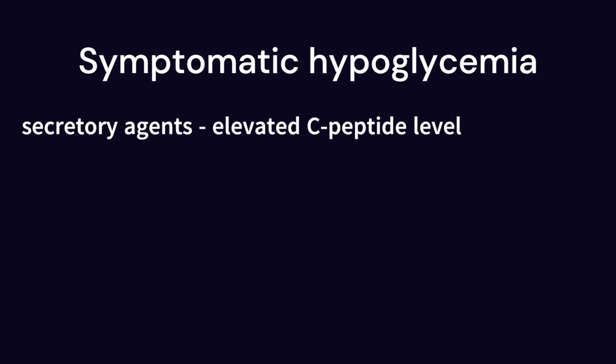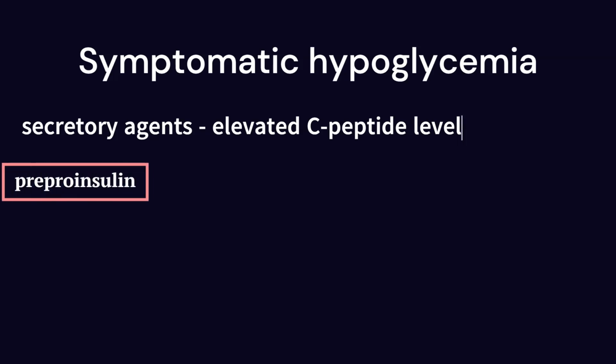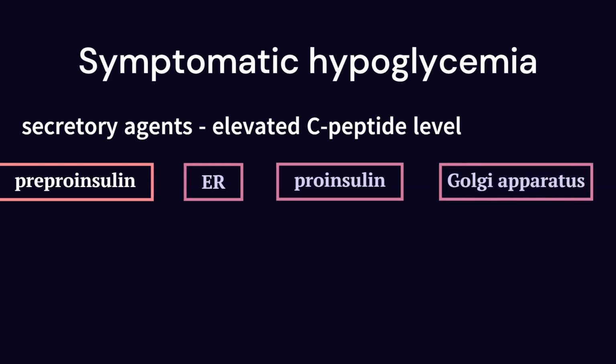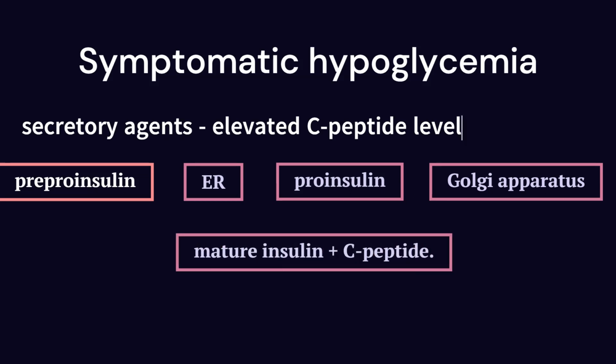Insulin is synthesized in pancreatic beta cells as preproinsulin, which is guided by a signal peptide into the rough endoplasmic reticulum during translation. The signal peptide is then removed, converting preproinsulin to proinsulin. Protein folding and disulfide bond formation take place as proinsulin traverses the rough endoplasmic reticulum. Proinsulin is then transported to the Golgi apparatus, where it is packaged with proteolytic enzymes into insulin secretory granules and cleaved into mature insulin and C-peptide. C-peptide and insulin are then co-secreted from pancreatic beta cells in equimolar amounts.